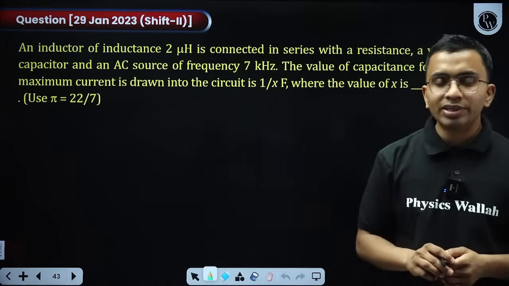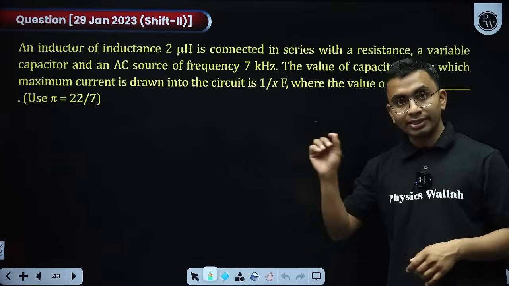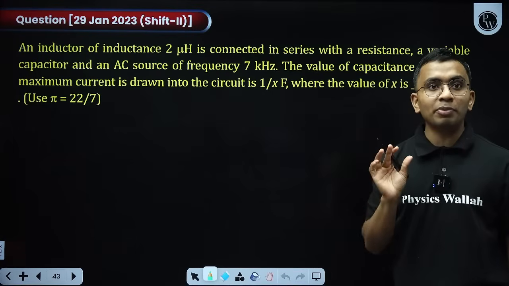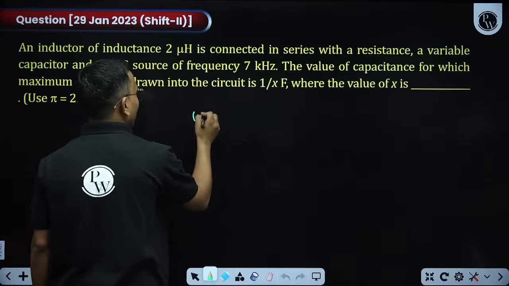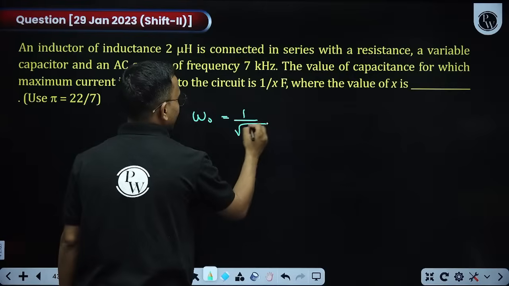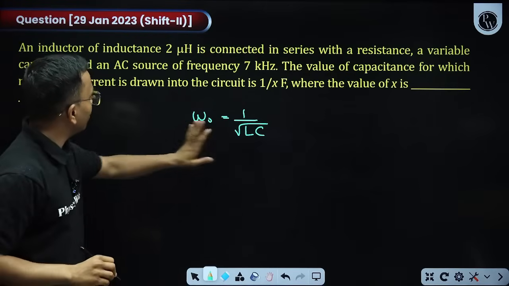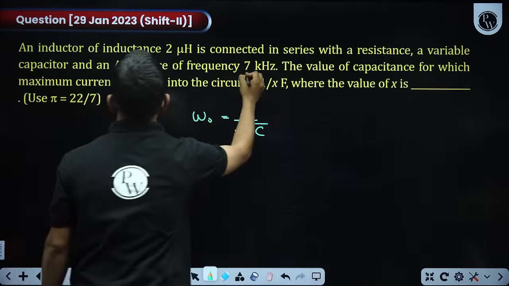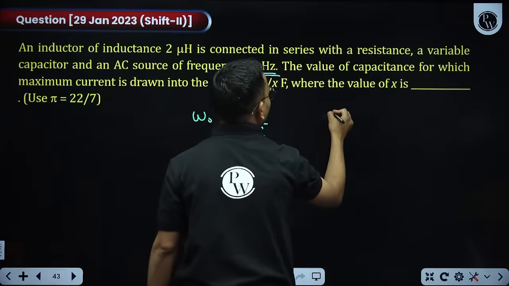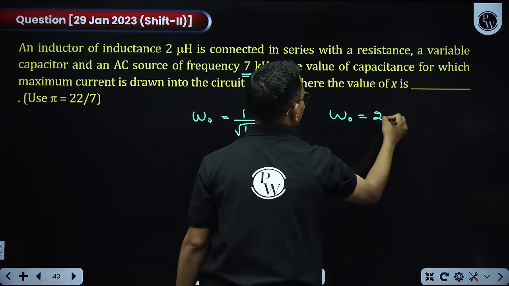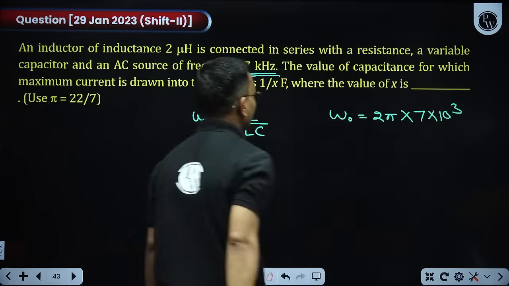When the maximum current is drawn in the circuit, it means indirectly that resonance condition is happening. If resonance condition is happening, what will be omega? 1 by root LC. If resonance is happening, omega will be 1 by root LC. My frequency is given at resonance. What will be omega? Omega is 2 pi F. So 2 pi into F, where F is 7 kilohertz. I got my omega naught.